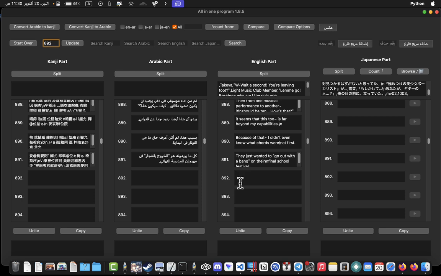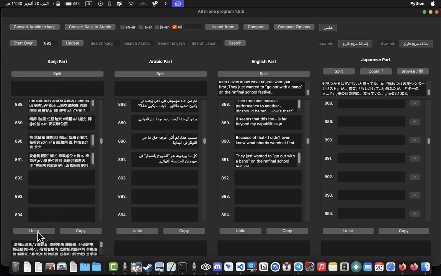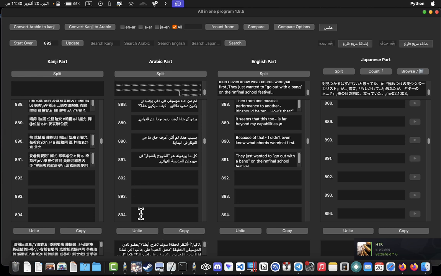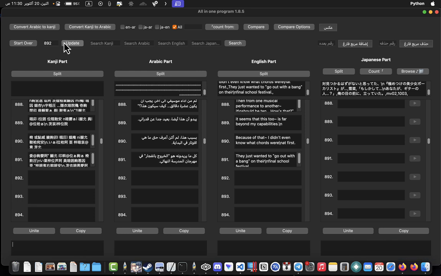892. Why? Because the game has a comma both at the beginning and at the end, so we need to make a gap here to write a comma at the end. Okay, so let's do that. First, to make sure we don't lose our translation, we'll copy this, put it back here. Now this we don't need anymore. Update. Now it will make the small boxes for us.